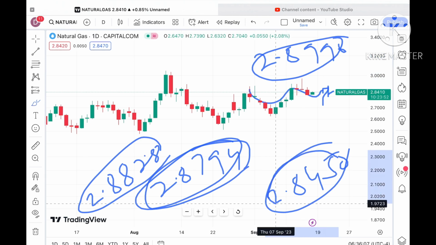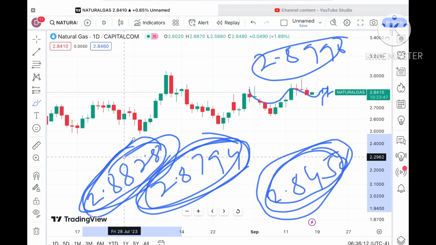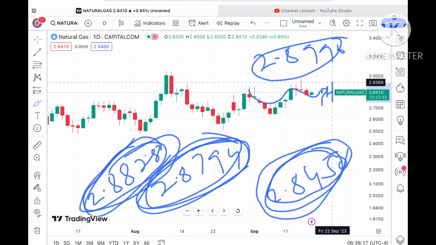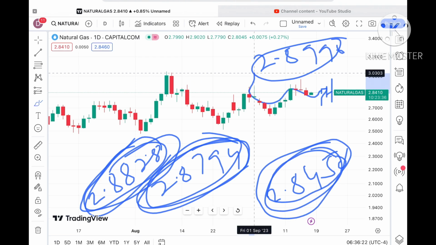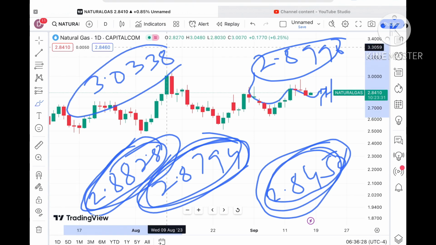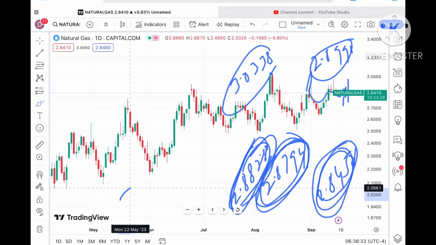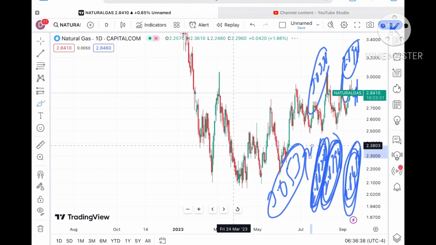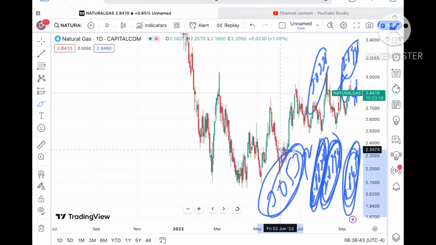So keep that in mind. If it sustains this level, chances of crossing 2.8828 are also there, and it will cross a level of $2.8996. If the price moves above that level, from there it will go towards a level of around $3.0338, and this is the high of this zone. As soon as it starts sustaining above this level, it will cross it and go towards a level of $3.053 and then further upside, because this is the high of this zone. This level is already being tested, so chances are very high it will go further upside.